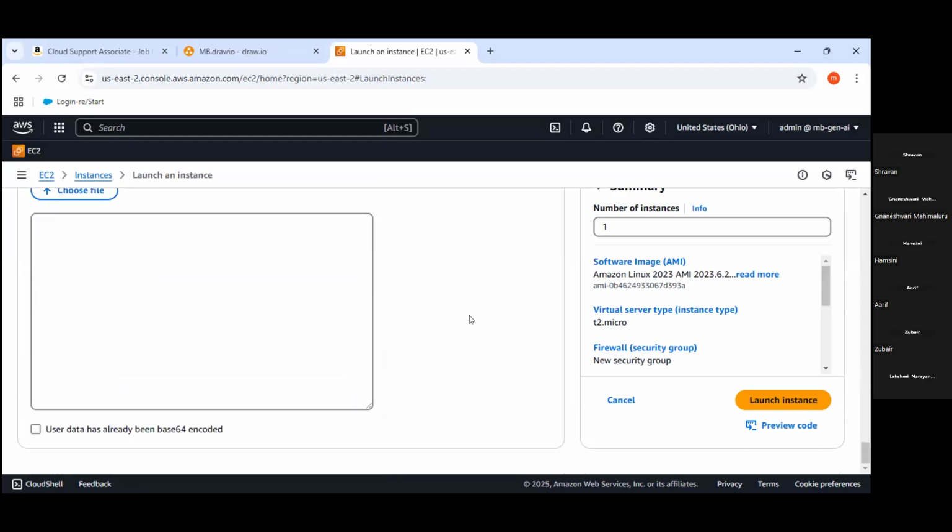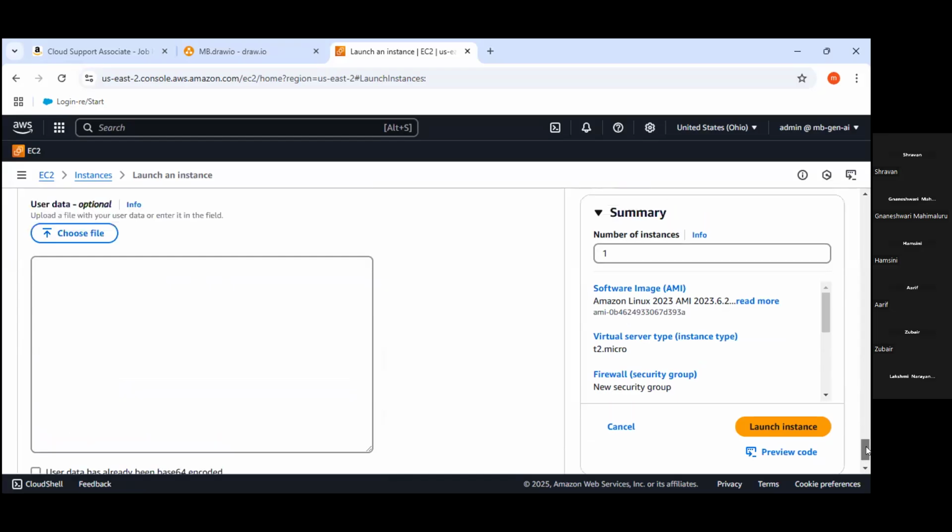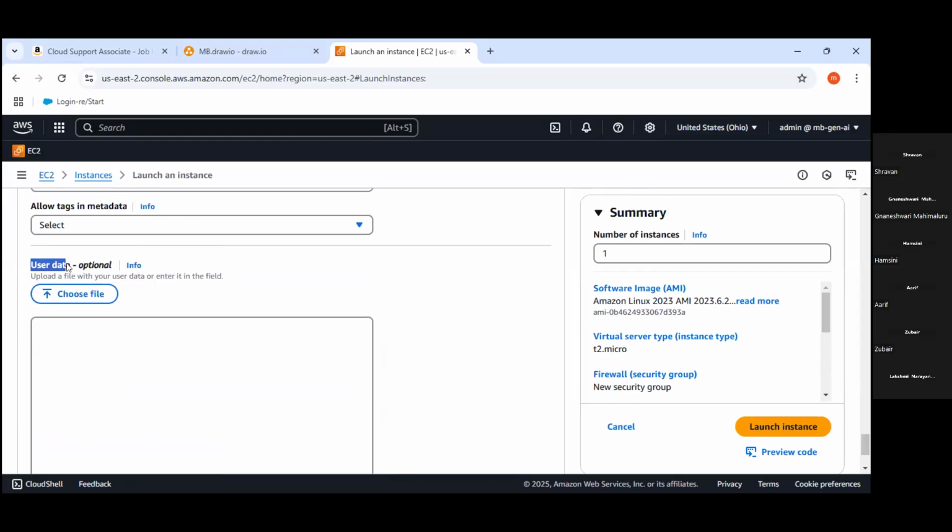And apart from that, it is a part of the EC2 instance, so kindly focus on user data also. Minimum one small script you need to understand. Possibilities are there they will ask you, hey engineer, I understand what is an EC2 instance, just type a small code in user data. The best one is how to start a web server. That is very helpful for you. Only 4 lines are there. Already you know how to start the server. Just start with user data, then shell scripting, and type the commands one by one.